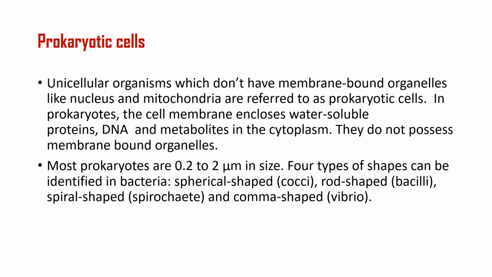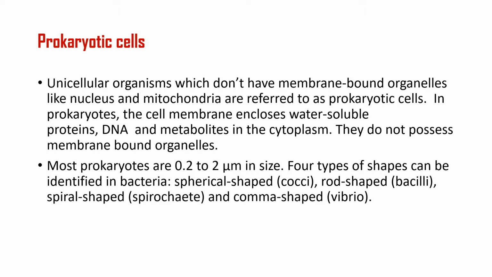Most prokaryotes are very small in size, 0.2 to 2 micrometers. Micrometer means 10 to the power minus 6 meter. Four types of shapes can be identified in bacteria. We have learned the shapes: spherical, known as cocci, rod shaped bacilli, spiral shaped spirochete, and comma shaped, that is vibrio. Vibrio cholerae causes cholera. So these four types of bacteria are there.